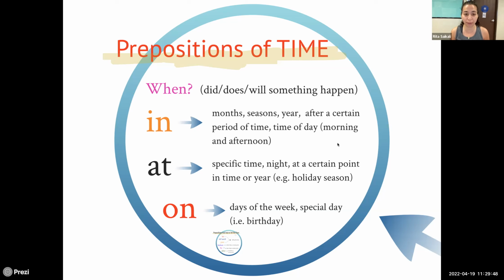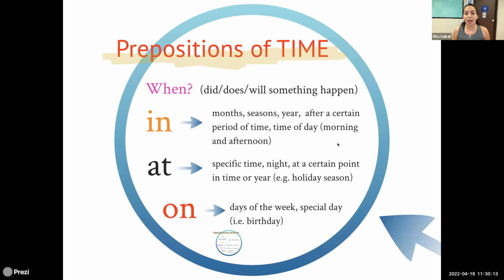So for example, I was born in January. I'm leaving to Europe in the summer. It happened in 1950. All right, so we use in if it's inside a month or inside a season or inside a year.